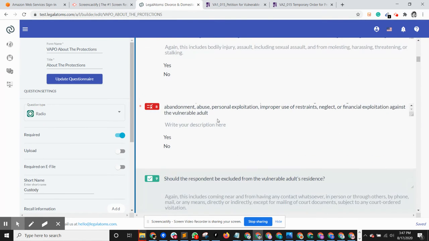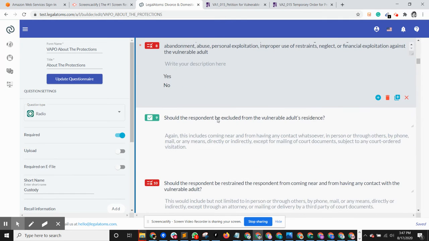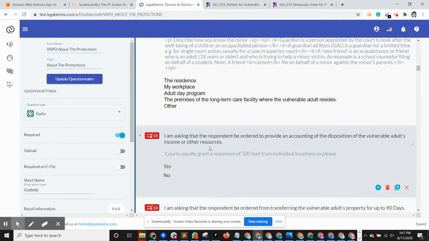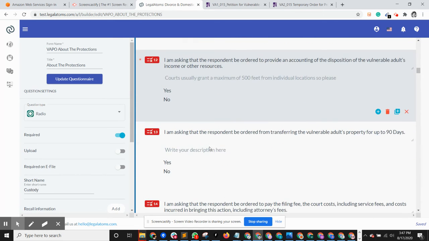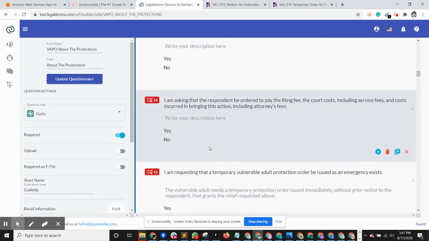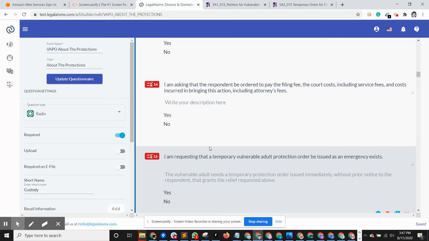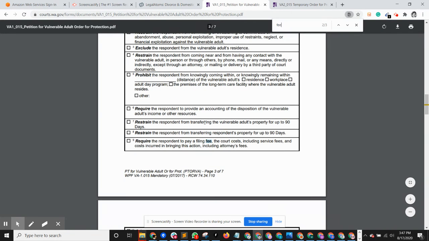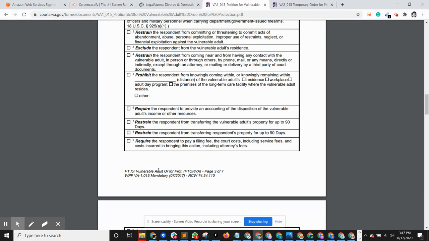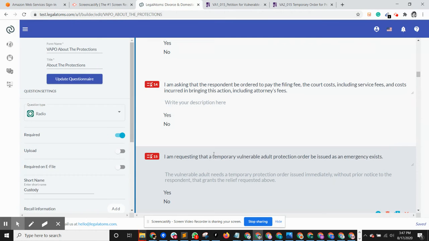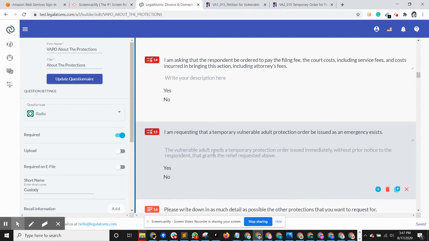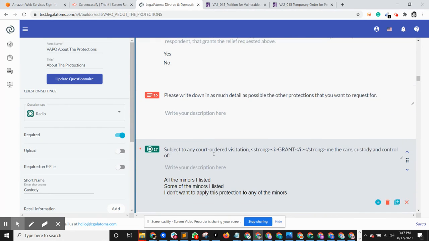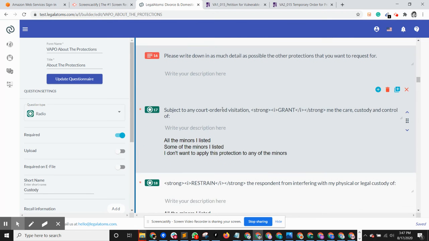I think one question is, should they be separate in this case, in case they don't live together, because exclude would mean whether they live together or not. Counting vulnerable adult, transfer. So these are all vulnerable adult protections. Is there a fee-related question? Let's see. Yeah, require the respondent to pay fees. Should an emergency exist? Any other protections? So we saw that section.